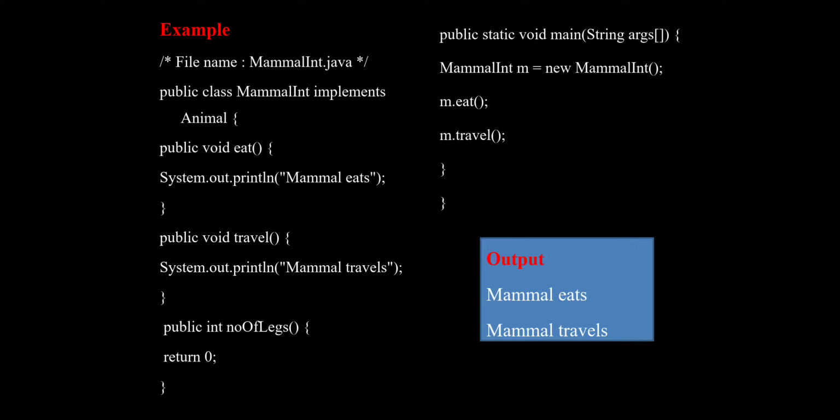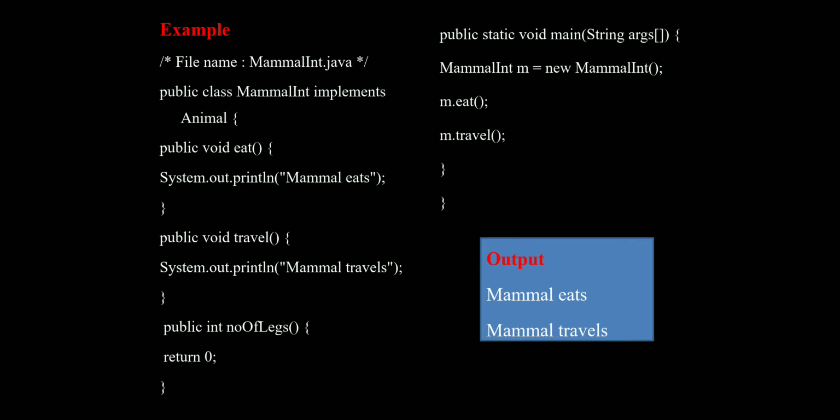In the void eat method, they are printing "Mammal eats". In void travel, they are printing "Mammal travels". In the numberOfLegs method, they are not printing anything, they are just returning a value of 0.